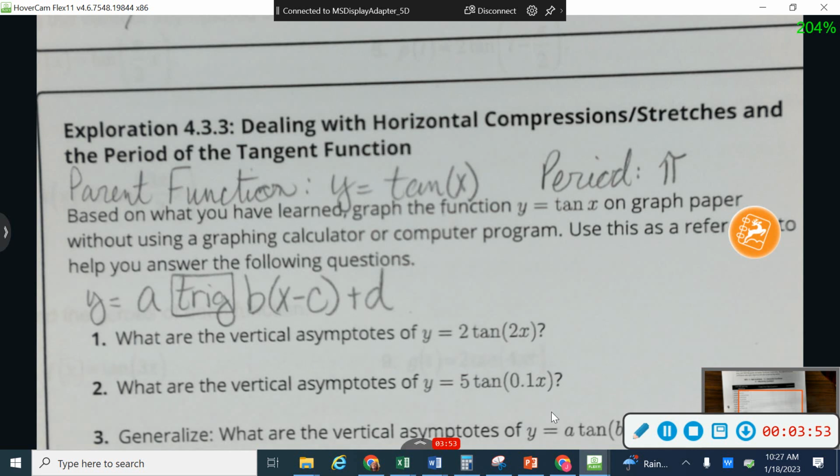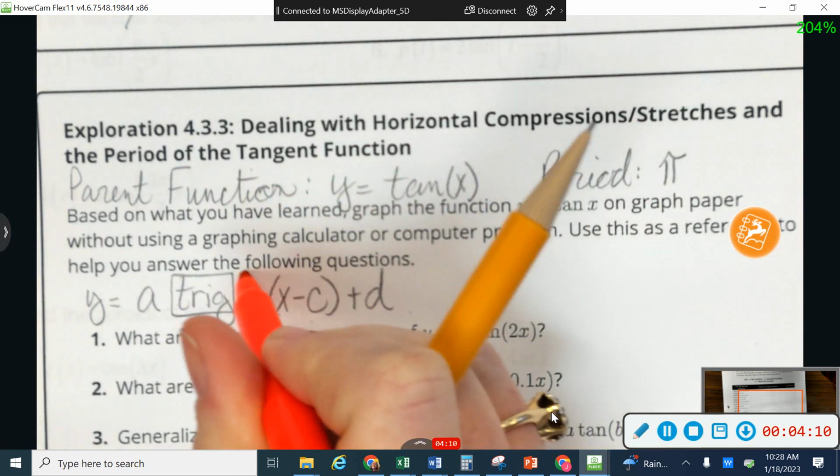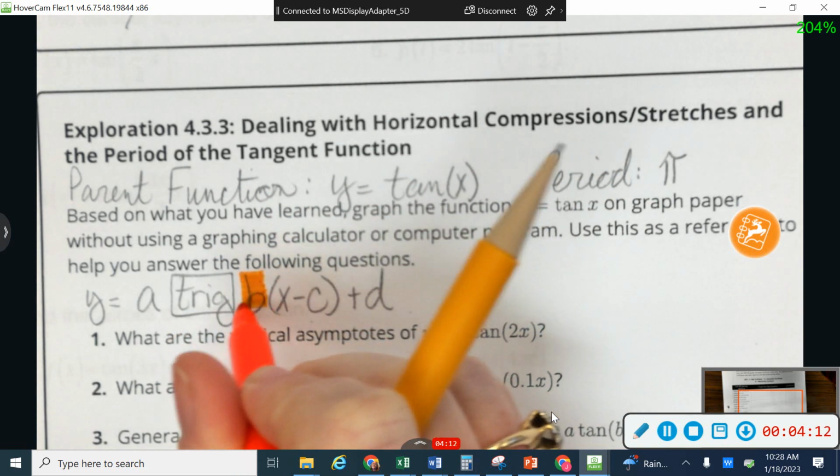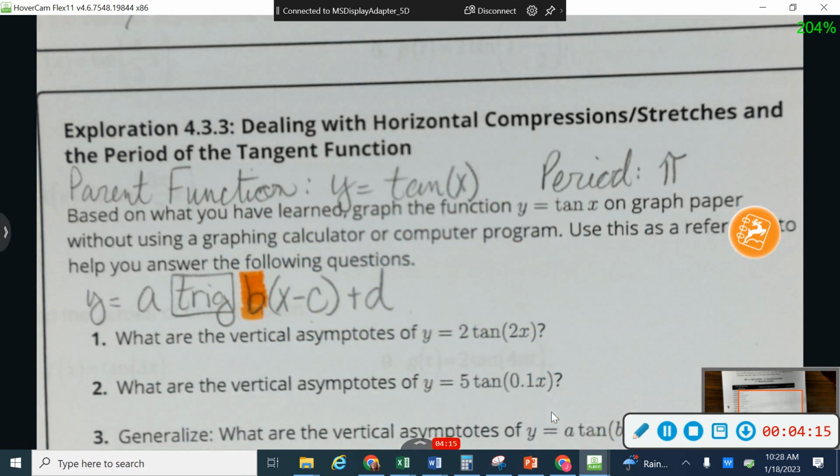Like I said, the minus c is going to make you go left and right, and we'll talk more about that tomorrow. The d is going to make you go up and down, and the a is going to give you a vertical stretch or compression. We'll talk about all three of those things tomorrow. For today, we're focusing on a horizontal stretch and compression. What's going to affect that is the b value right here. It's the number that's in front of x. Sometimes it is inside parentheses, and sometimes it is not, but it is always the number that's in front of x. That b is what's going to make something stretch or compress horizontally.